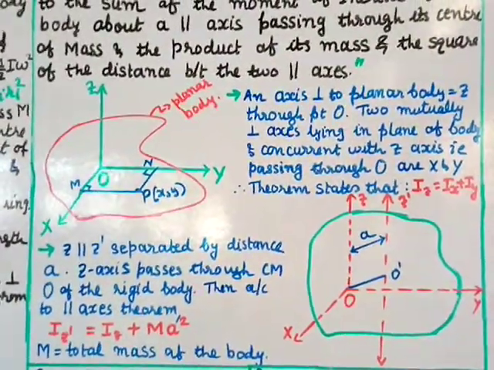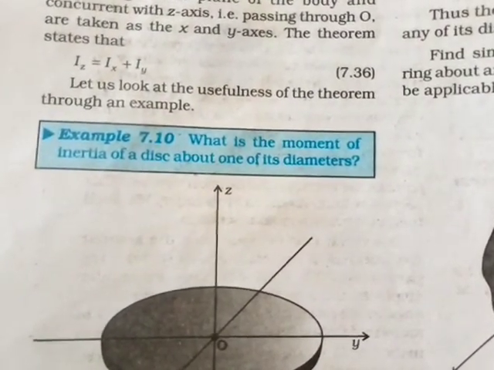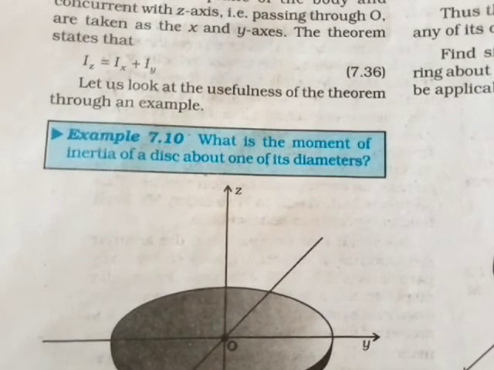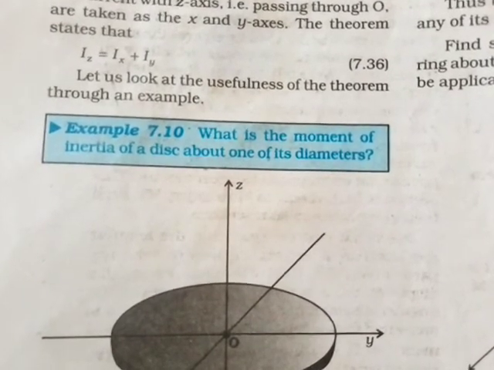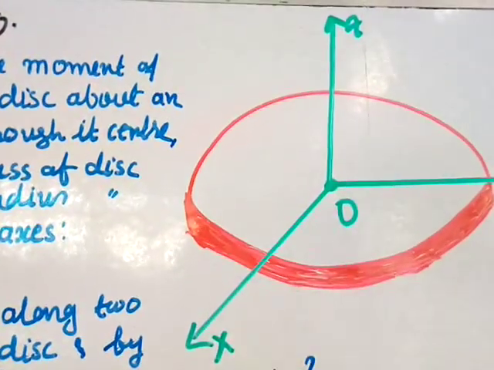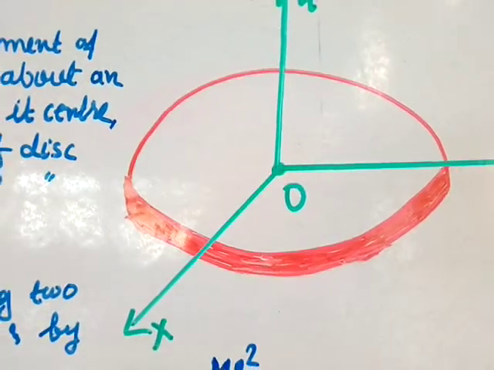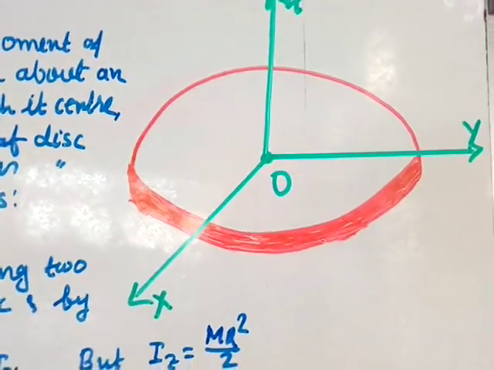Example 7.10. What is the moment of inertia of a disc about one of its diameters? Here you can see this is a disc, with x-axis, y-axis, z-axis, and center O. O is the origin and also the center of mass of the disc.